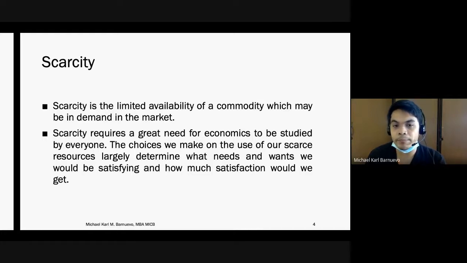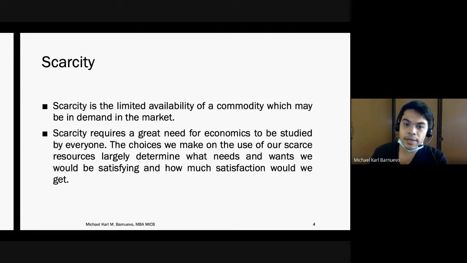Namely, we have human resource, which is very limited. The resources found in nature, natural resources, and again, it is limited. And the third is your financial resources, which is also limited. All of those three resources are to be considered as scarce resources.